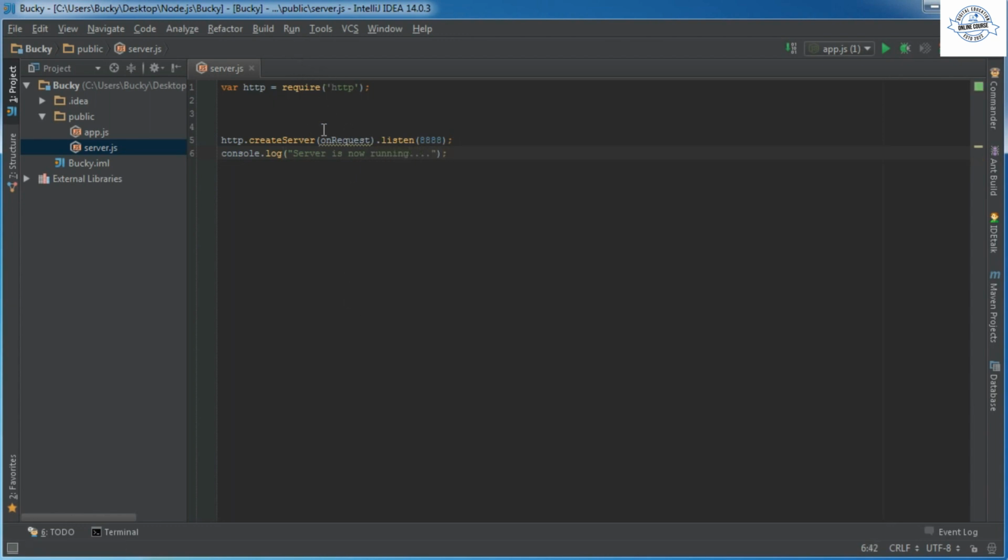So what we did already is we created a server, and whenever we start this program, it's going to be listening for traffic, or listening for users to request through this port. And it's going to just log something out on the command line. Whenever a user tries to connect to our server, we want to call this function onRequest. Since it's going to be looking for a function called onRequest, we of course have to build one.